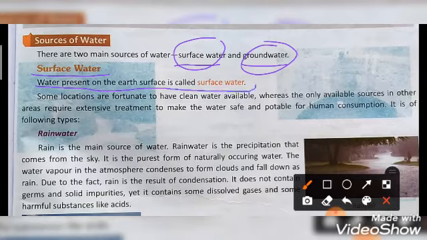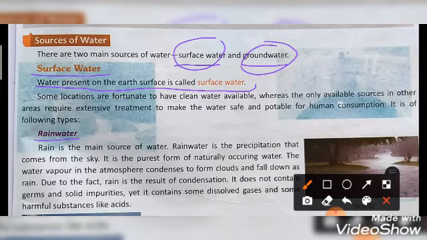So again, these surface waters are classified into four different types. One is rainwater. This rainwater is one of the surface waters. So this rain is the main source of water. And again, this rainwater is the purest form of water.